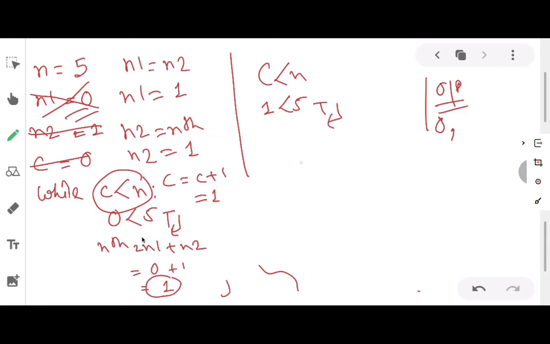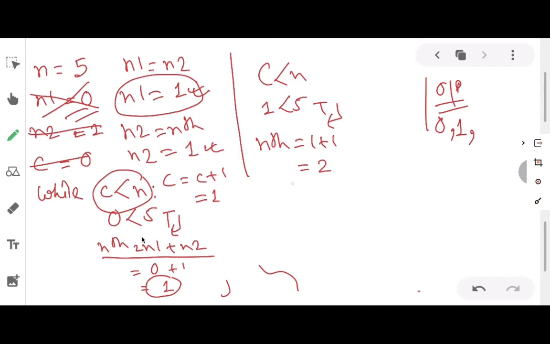In the next line, what is given? Print n1. So what is the value of n1 now? The value of n1 now is 1. So since it is the output screen, 1 and comma will be coming here. After that, what do we have? nth equals n1 plus n2. What is n1? n1 is 1. What is n2? n2 is 1. So 1 plus 1 is 2. The value of nth is 2 now.